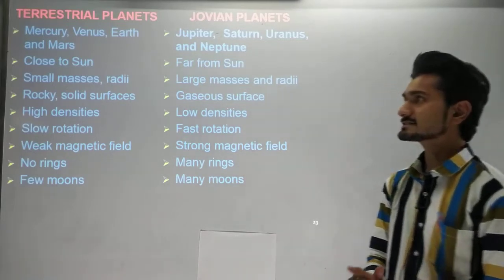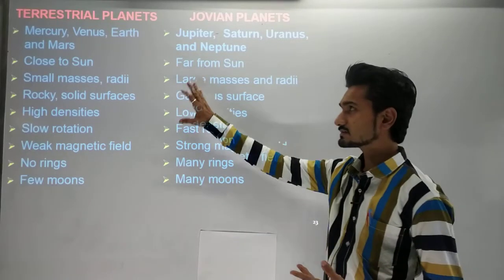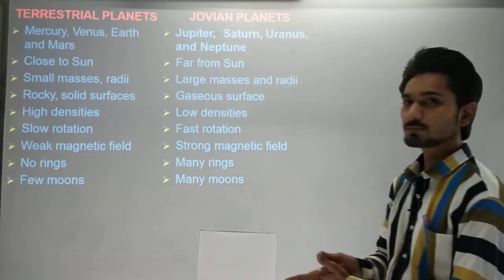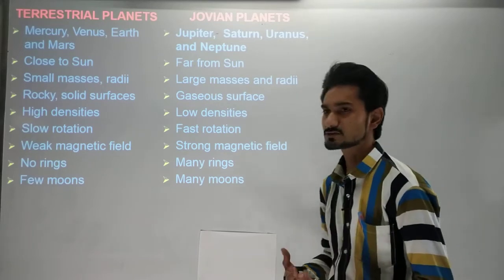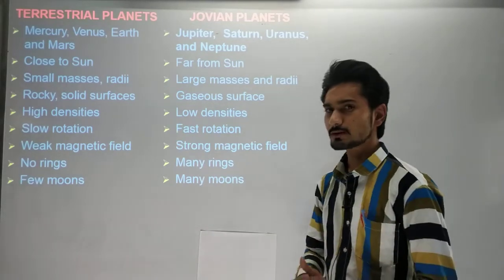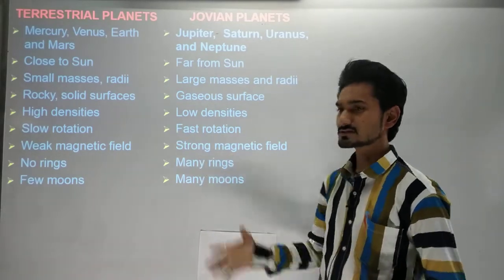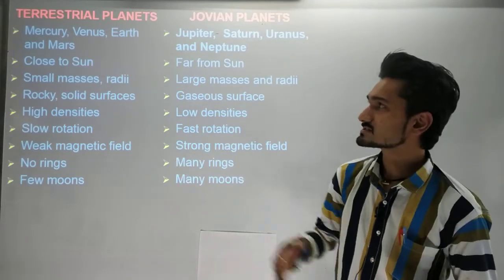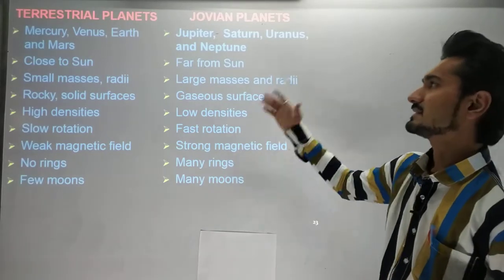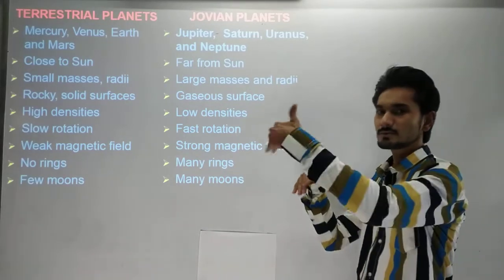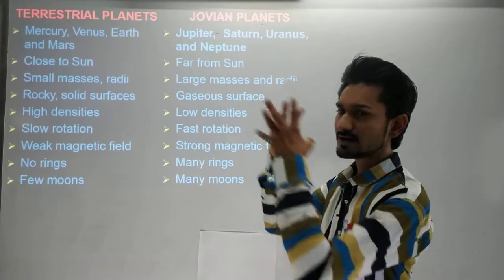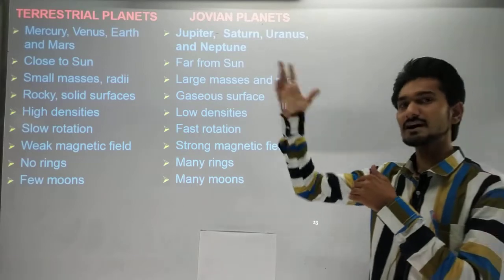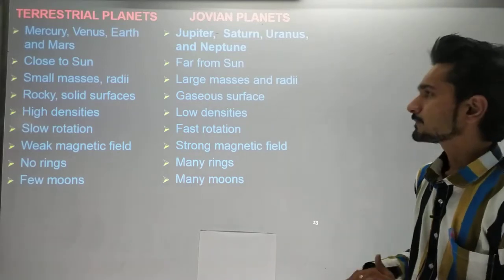We have also categorized the terrestrial planets into Mercury, Venus, Earth and Mars, and the Jovian planets into Jupiter, Saturn, Uranus and Neptune. These are close to the sun, and these are far from the sun. Because we are so near to the sun, we consider ourselves among the terrestrial planets. The Jovian planets are away from Mars, so we can say that they are very far away from our sun, because the sun is in the center.